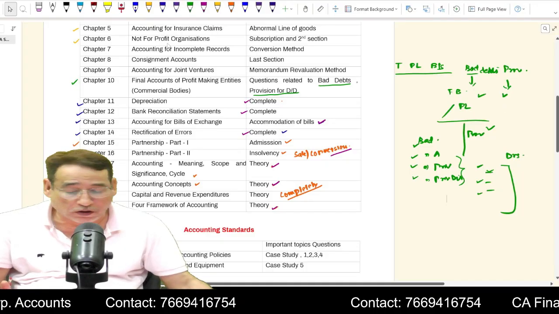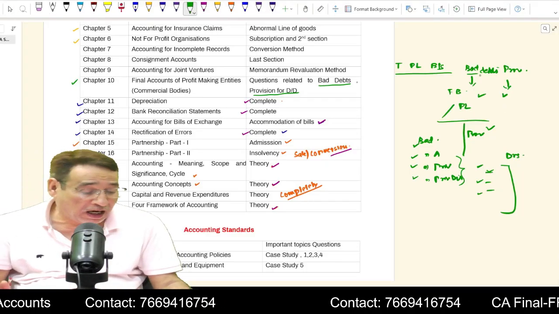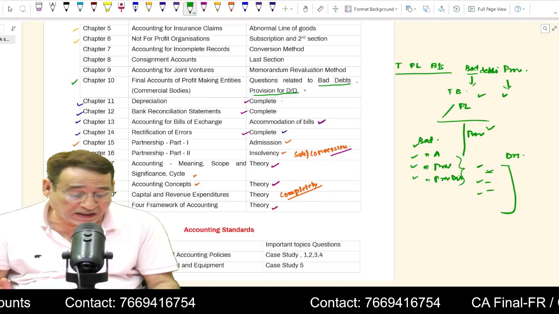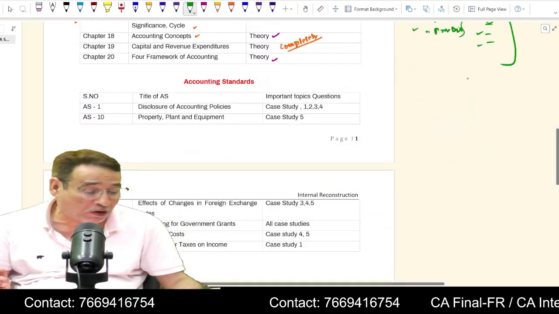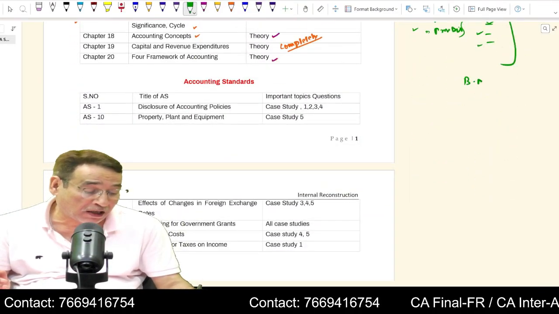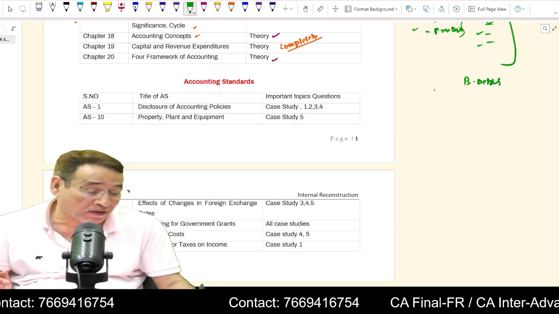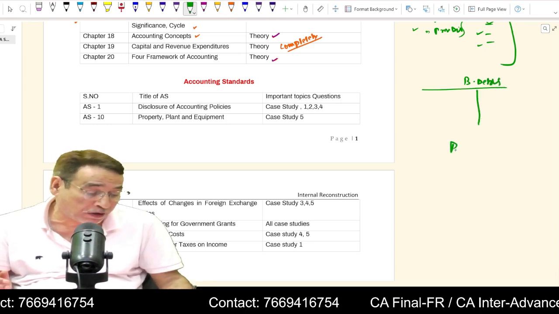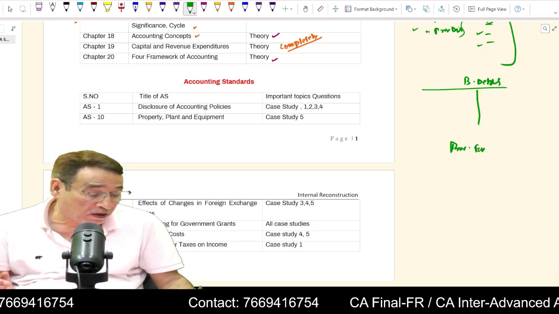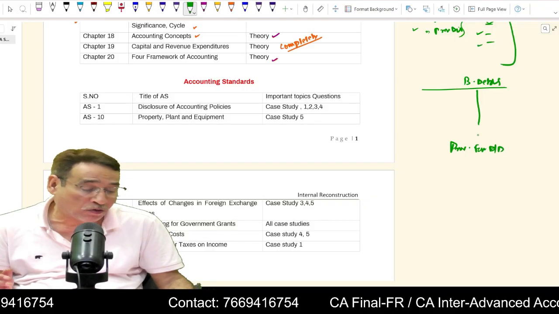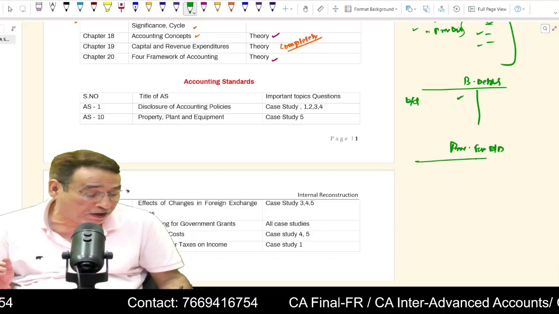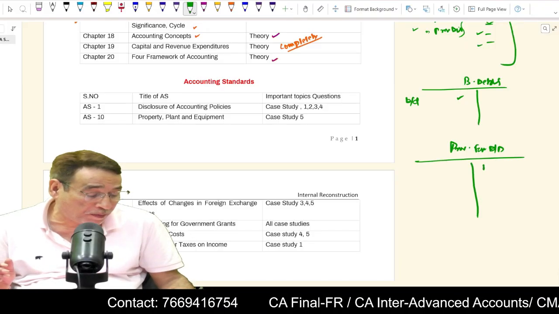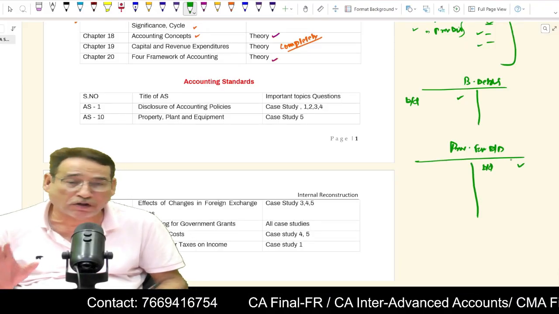And regarding questions on bad debts provision, as I told you, generally under such questions you will be asked to prepare a bad debts account. Is it clear to you? You will be asked to prepare a provision for doubtful debts account. So under such question, first of all, whatever balance of bad debts is given, you simply bring it over here. In case some provision balance is given, you simply write it over there.